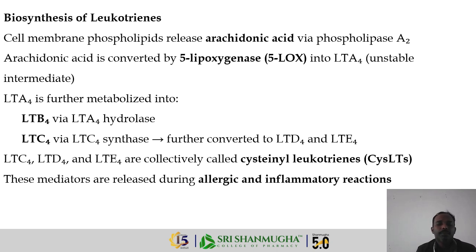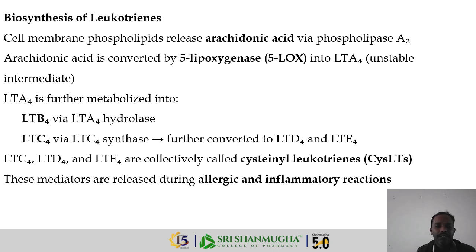So let us discuss the biosynthesis of leukotrienes. Cell membrane phospholipids release arachidonic acid via phospholipase A2, and then arachidonic acid is converted by 5-lipoxygenase into LTA4, an unstable intermediate. LTA4 is further metabolized into LTB4 and LTC4, which are further converted to LTD4 and E4.